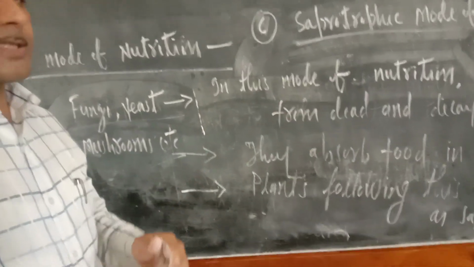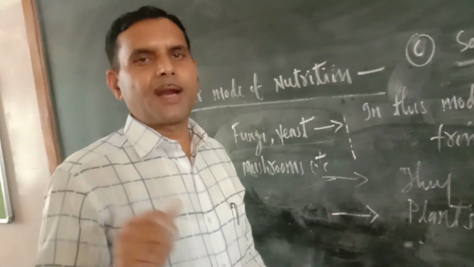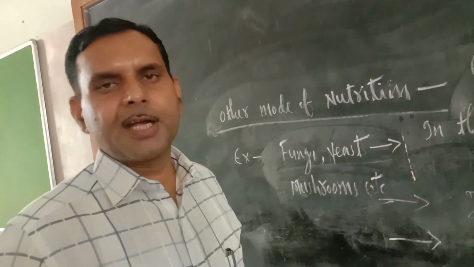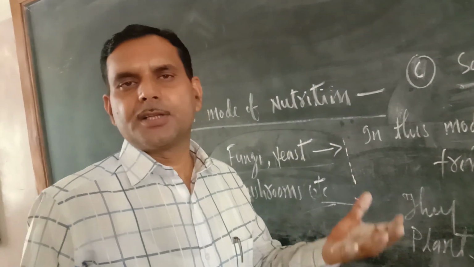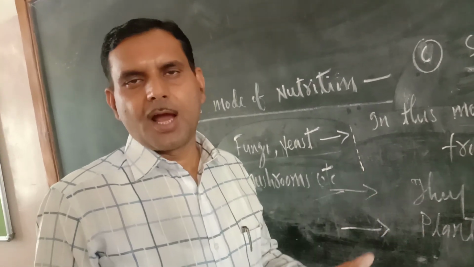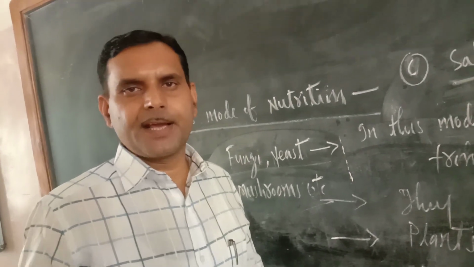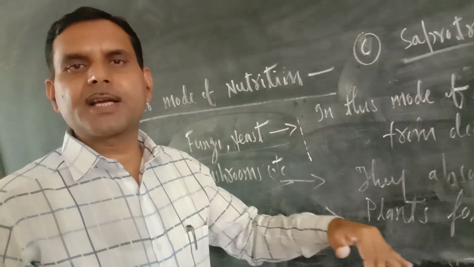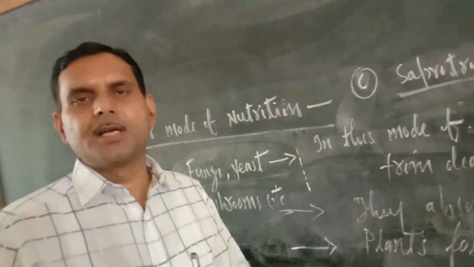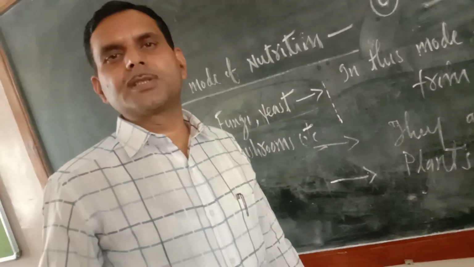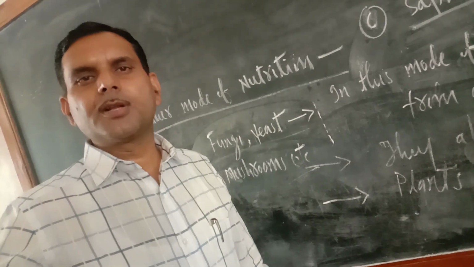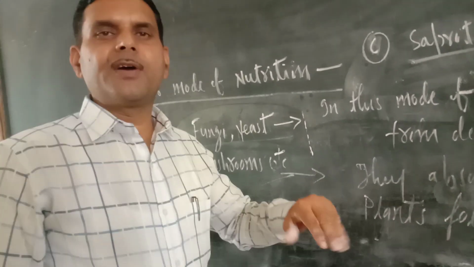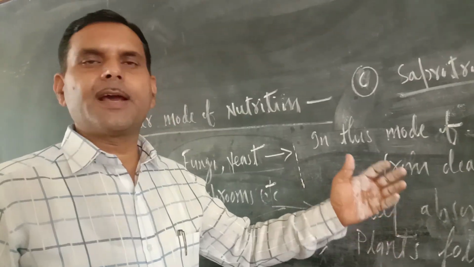Now try to understand. In the rainy season, you might have seen mushrooms. Wherever dead decaying organic matter is present, they grow there. From the dead and decaying matter, they grow and they secrete some digestive enzymes. These digestive enzymes dissolve the food present in the dead and decaying matter, and when they dissolve it, they absorb it.